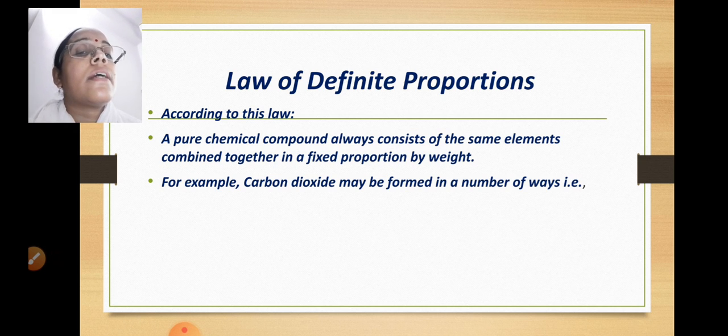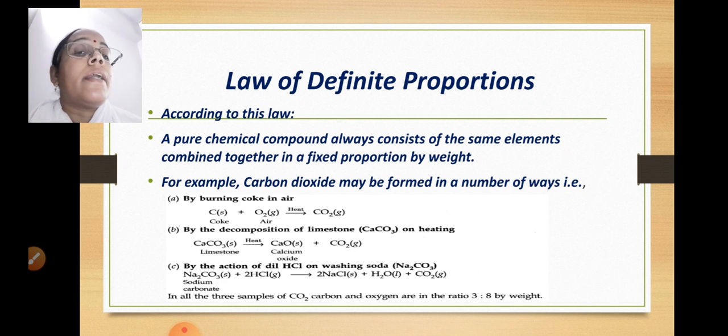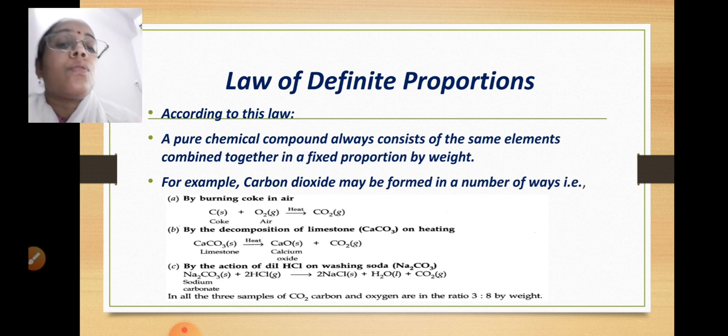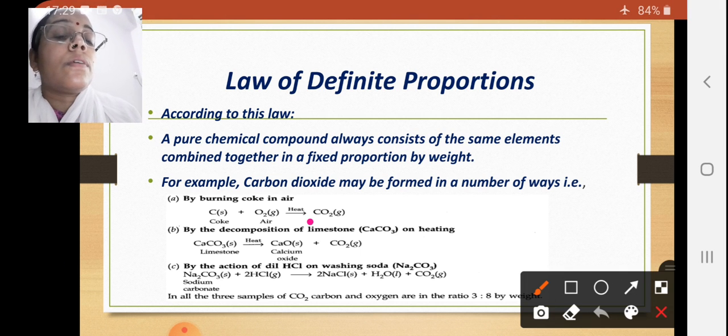Like you can see here, carbon dioxide may be formed in a number of ways. That is by burning coke in air. When coke is burnt in air, coke is in the solid form and O2 is in the gaseous form, and CO2 is formed.